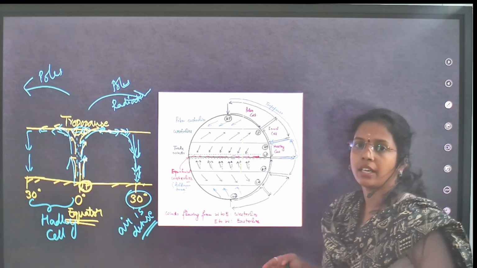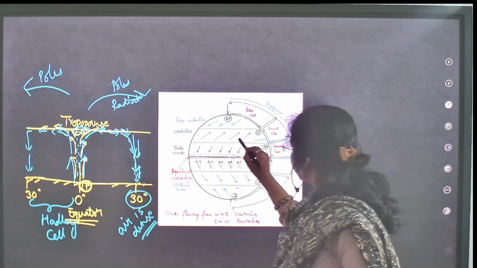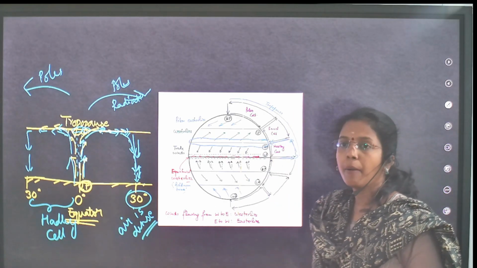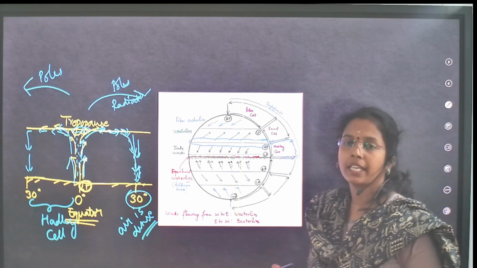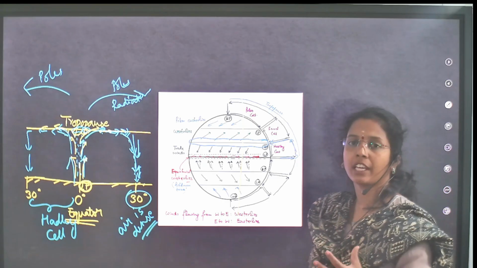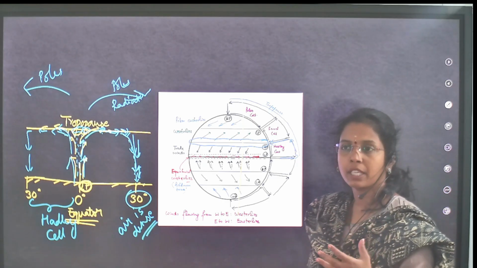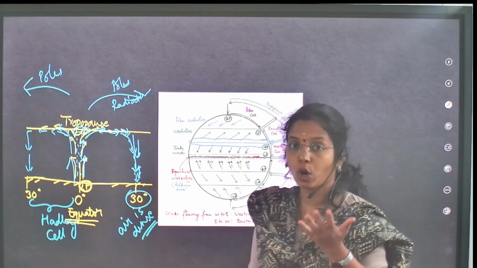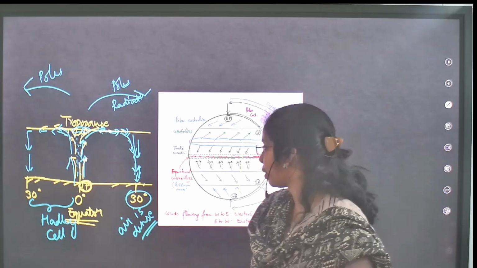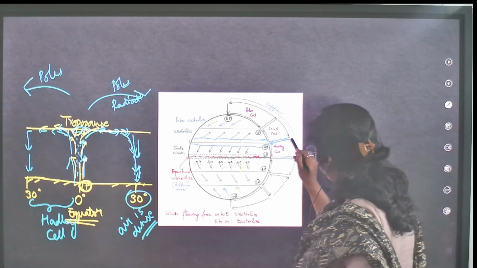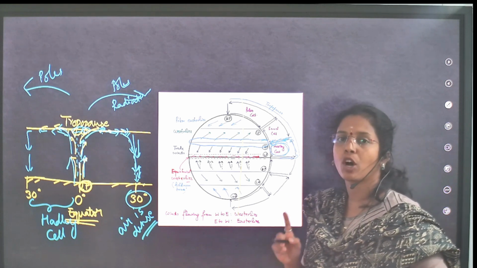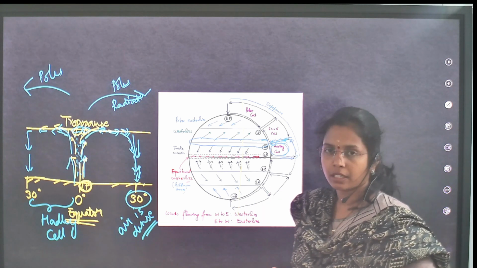At 30 degrees latitudes you will see more deserts and dry air and sinking of air. Though the temperatures are very high, with clear skies, at high temperatures what you will see? Low pressure usually. But at subtropics you will see high pressure because of this sinking arm of the Hadley cell, not thermally induced, but because of a dynamic factor.